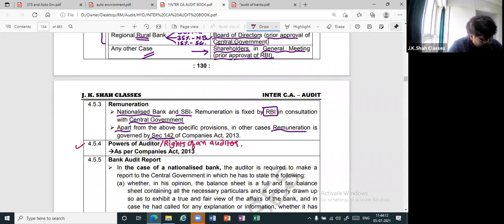remuneration is the same which was in section 142 of the Companies Act. I don't know how many of you remember. We had done this in company audit, FEF: fees, expenses, and facility. In case of first auditor, remuneration is fixed by the BOD. In case of subsequent auditor, it was fixed by the BOD or the shareholders as the case may be. But can I say in case of the first auditor, it was always BOD? So I hope that same provision will apply here. Only difference: for nationalized bank and SBI, it will be fixed by the RBI and it will be in consultation with the central government.